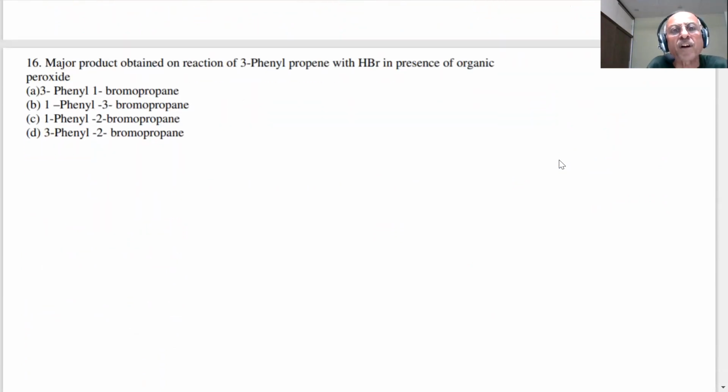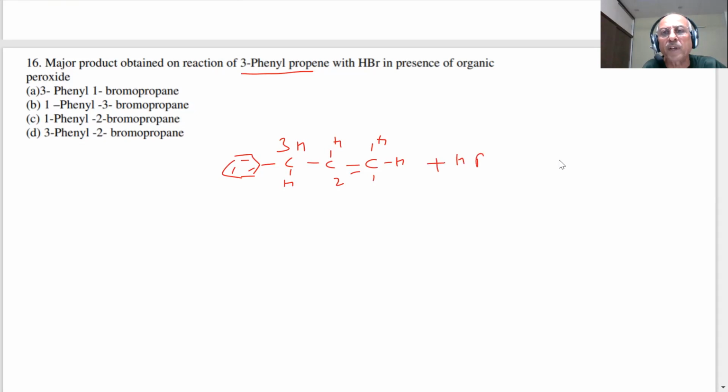The major product on the reaction of 3-phenyl propene. Student, what is 3-phenyl propene? 3-phenyl propene means this is my 3-phenyl propene. 1, 2, and 3, students. Double bond. Then I put 1 here, and this is my 3-phenyl propene. You are reacting with HBr in the presence of a peroxide, student. What type of addition?